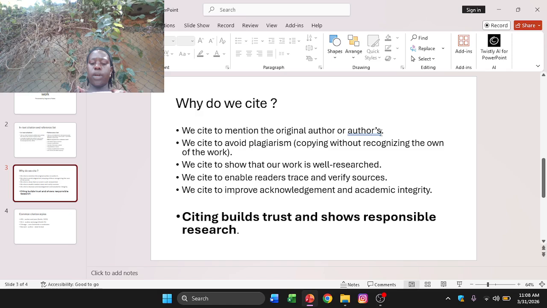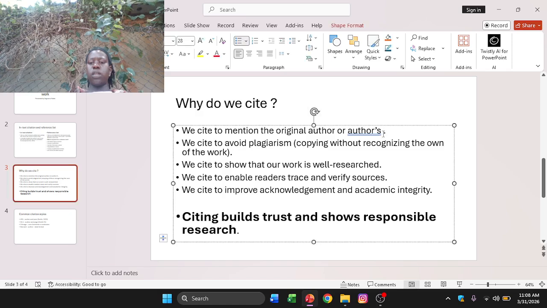Maybe we want to create something, maybe we got something about that person that we want to find out. So we have to really give that person respect, get that original person's name and include it with their information that they had given us. We cite to avoid plagiarism, yes.